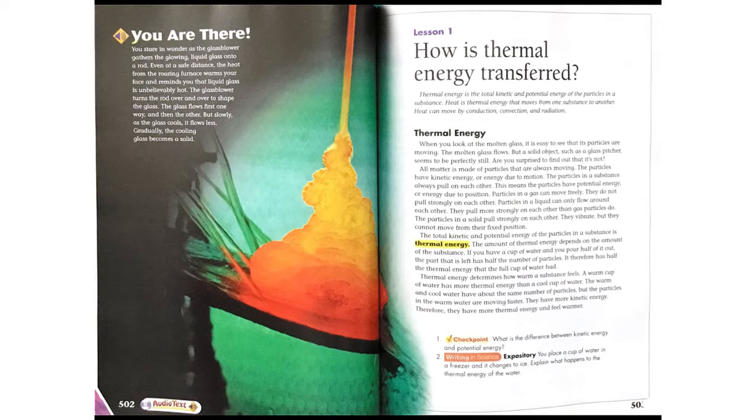Particles in a gas can move freely. They do not pull strongly on each other. Particles in a liquid can only flow around each other. They pull more strongly on each other than gas particles do. The particles in a solid pull strongly on each other. They vibrate, but they cannot move from their fixed position. The total kinetic and potential energy of the particles in a substance is thermal energy.